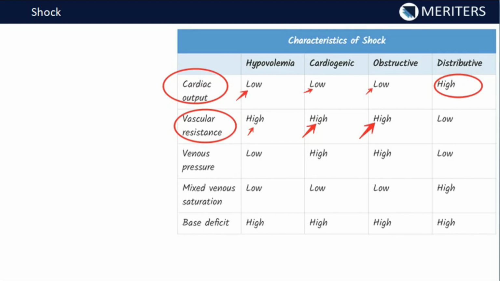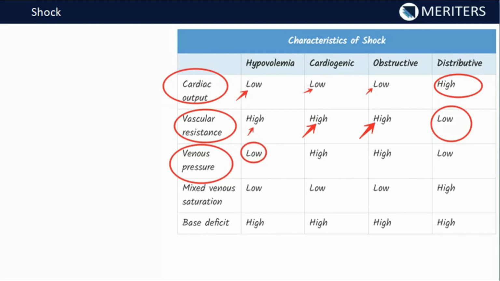due to a lot of histamine or other chemicals in the distributive type of shock, or due to the loss of tonicity of the sympathetic stimulation of the vessels, the vascular resistance will be low, and that's the reason you will see a fall in the JVP also. Now coming to the venous pressure. Now the venous pressure in hypovolemia